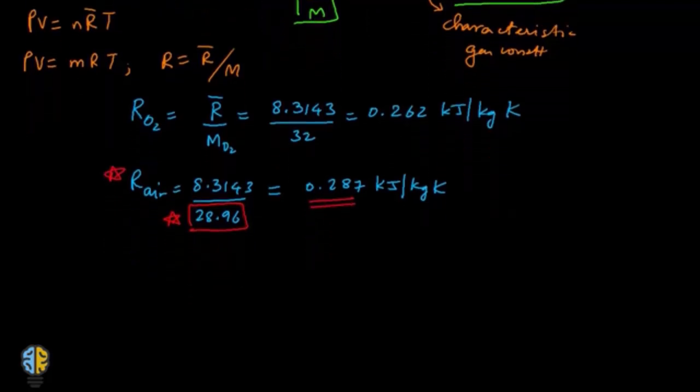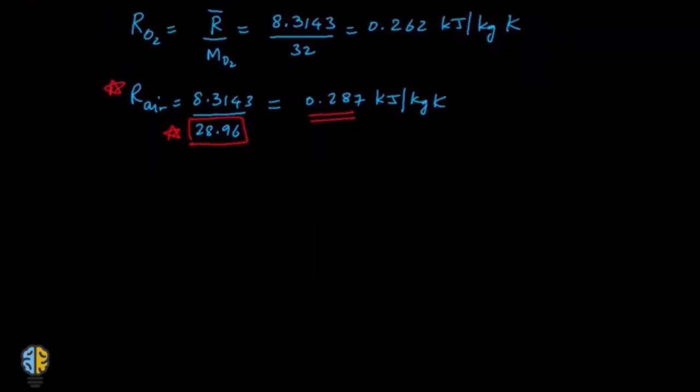If you take this discussion a bit forward, let's talk about Avogadro's number. What is Avogadro's number? Avogadro's number is denoted by capital A, which is equal to 6.023 into 10 to the power 23. This is the number of molecules in 1 gram mole of a substance.